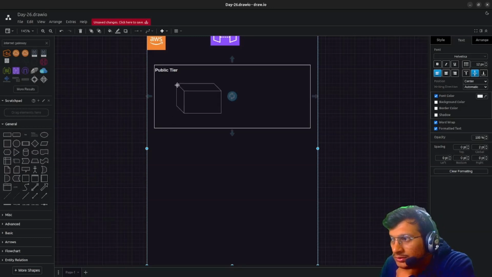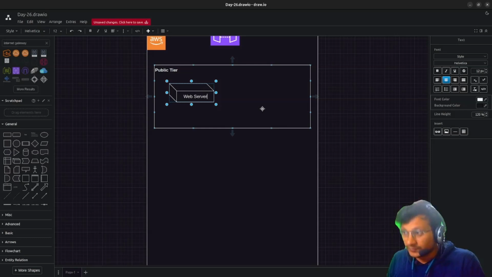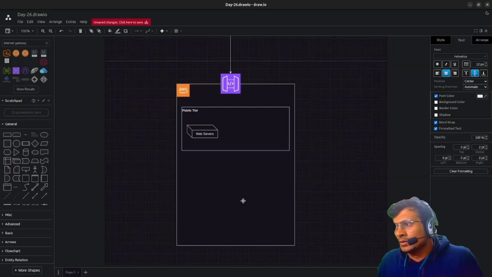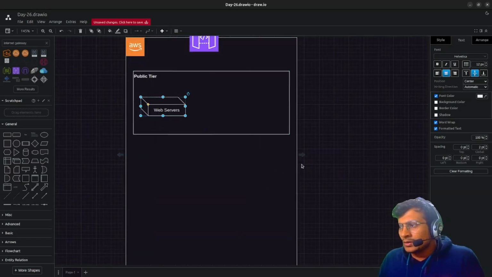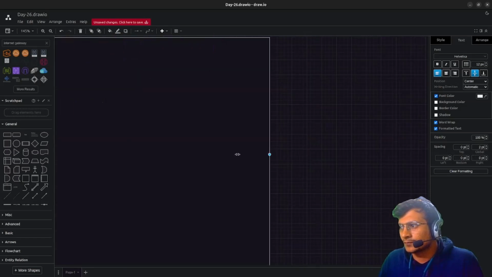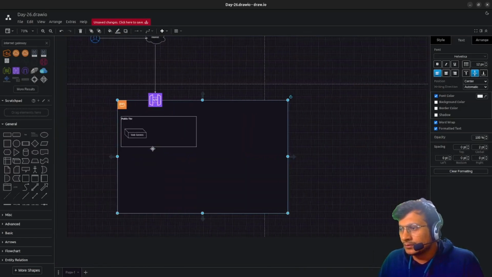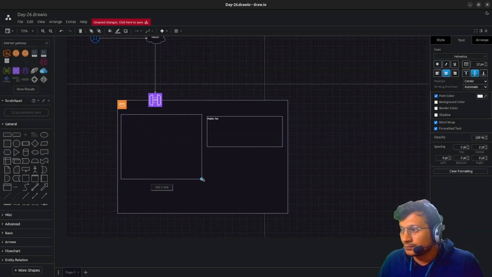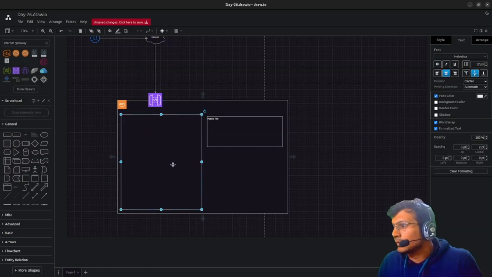These are, let's just say, web servers. There might be multiple availability zones involved over here. This is one, and similarly I'll put one over here.